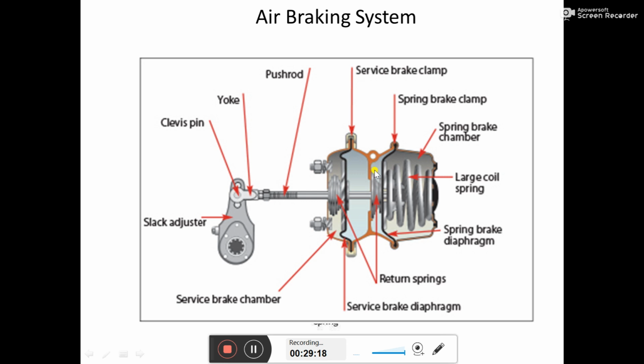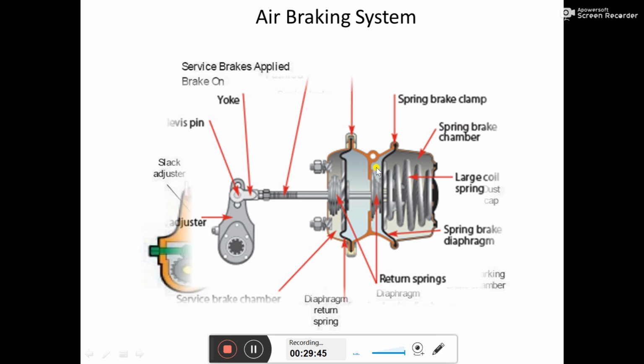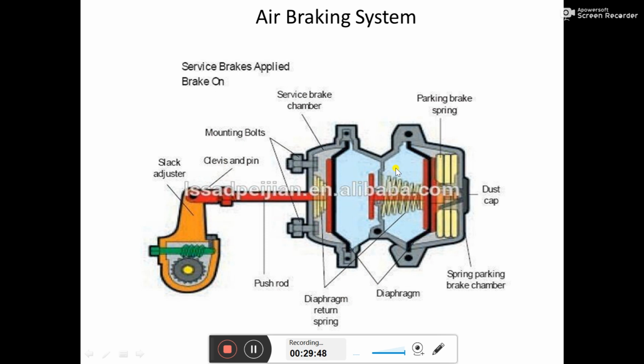start the vehicle, first of all the driver needs to tighten that hand operated lever or hand operated valve and start to fill air in this side. Okay, whenever air is completely filled in this side of the chamber, in front of this second diaphragm of this brake chamber at this position, that time again the parking brake gets released, or the parking brake gets off. Now we have removed the parking brake completely.